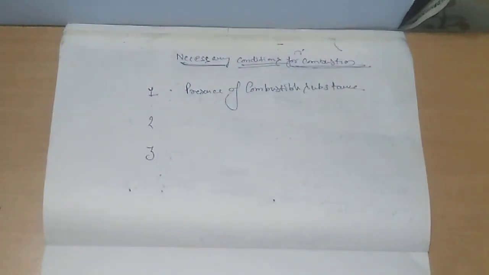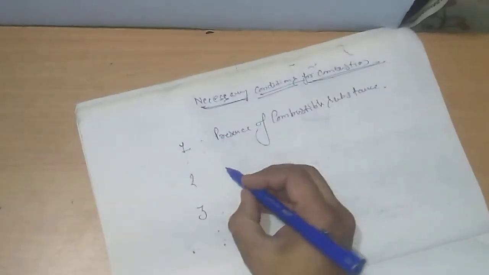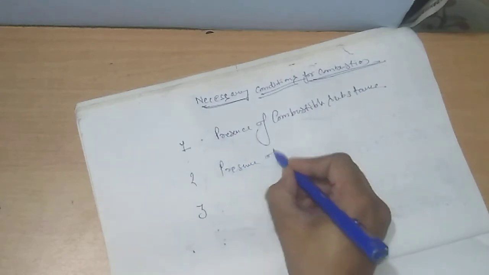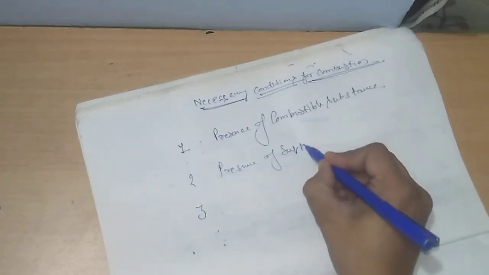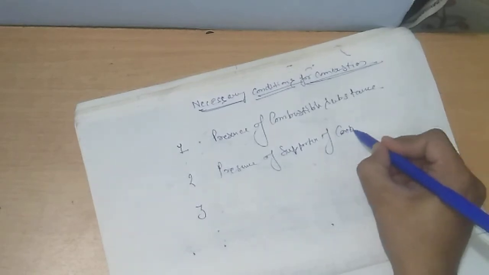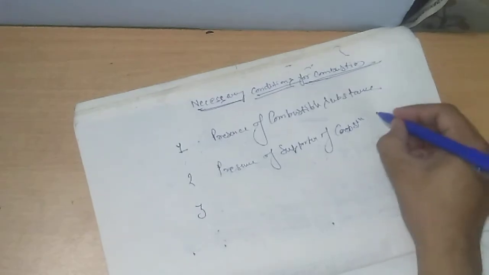Now the second part is the presence of a supporter of combustion. Supporter means oxygen.